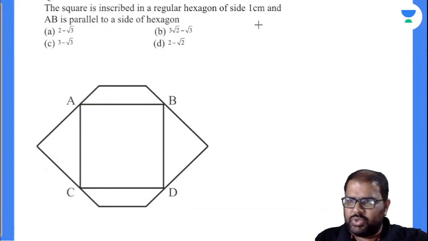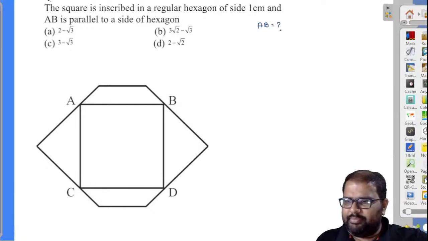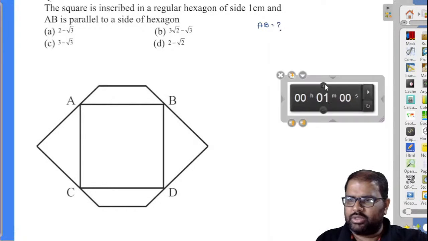In this question also, you are asked to find out AB length value. Let's see how many can find out this. Little bit trickish one when compared to previous one. Let's see how many can solve this. 2 minutes.